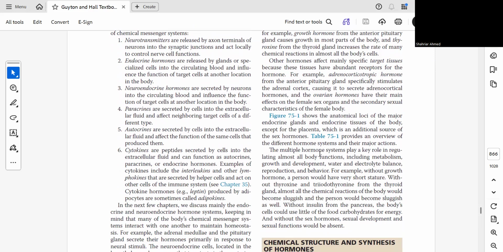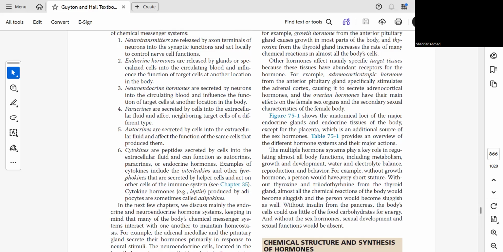The multiple hormone systems play a key role in regulating almost all body functions, including metabolism, growth and development, water and electrolyte balance, reproduction and behavior. For example, without growth hormone, a person would have very short stature.